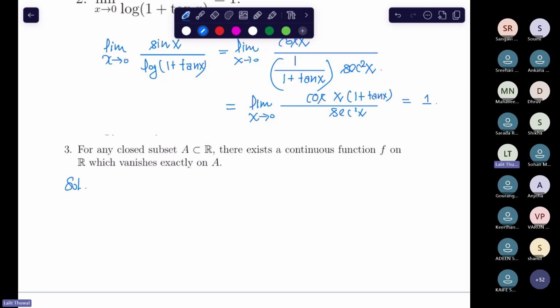So try to think about a function which vanishes exactly on A. Can we split this one function into three parts?